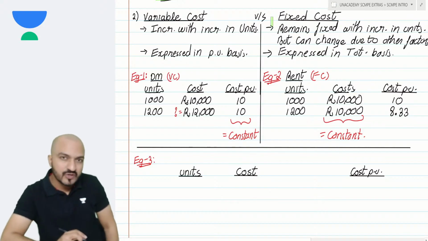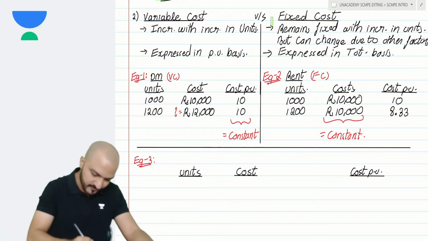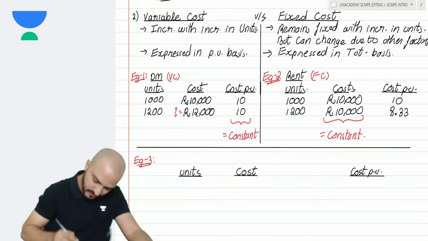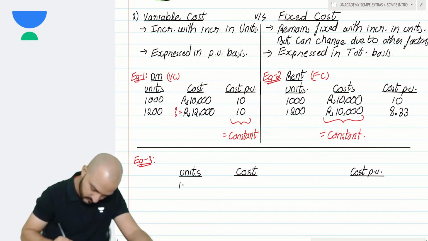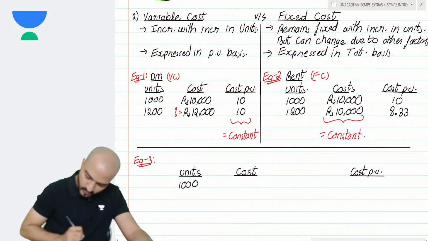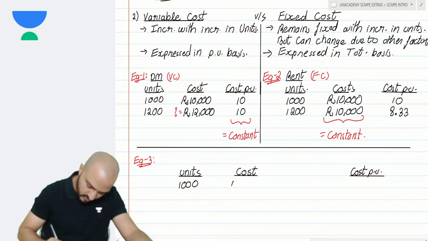Okay, then I have one more example for you. Example 3. See this. When I produce 1000 units, my cost is rupees 10,000.